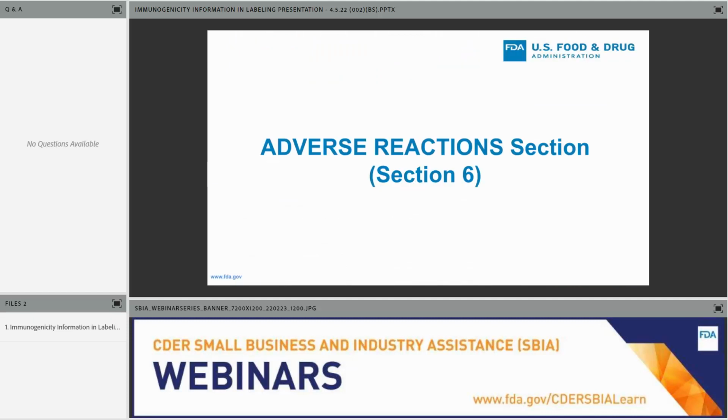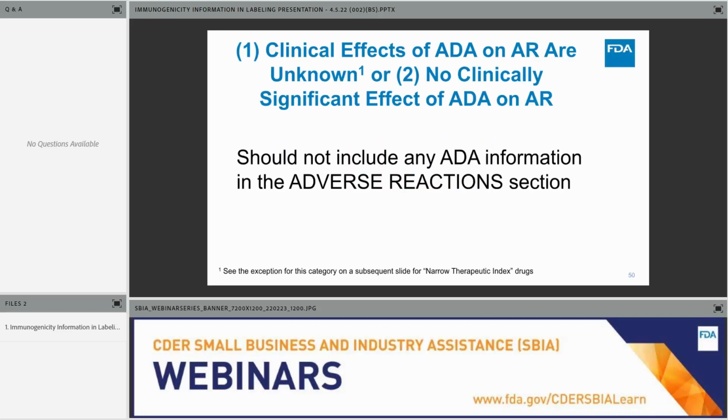Okay, moving on to a different section, section 6, the adverse reaction section. Although, as you saw before in the review of 71 labeling of novel drugs approved in CDER that had immunogenicity assessments, 98% of those labeling included immunogenicity information.